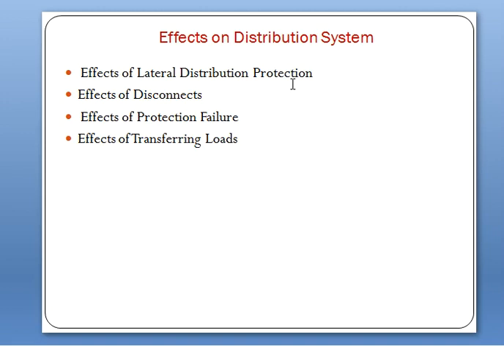And the last one, the effect of transferring load. Many distribution systems have open points in a meshed configuration so that the system is effectively operated as a radial network, but in the event of a system failure, the open point can be moved in order to recover load that has been disconnected.